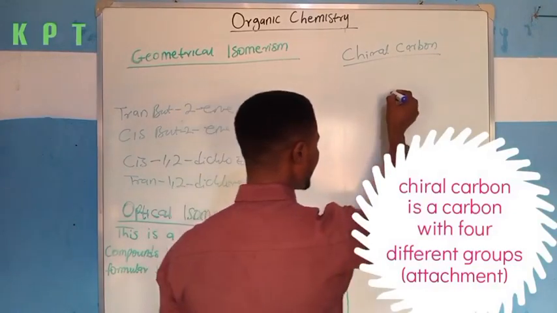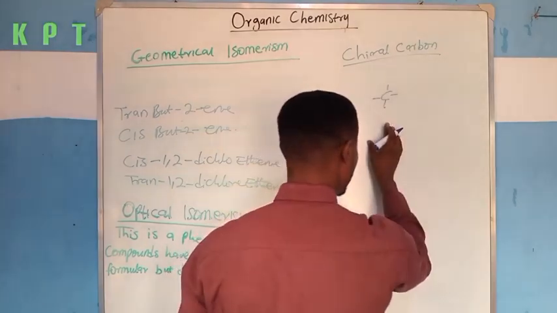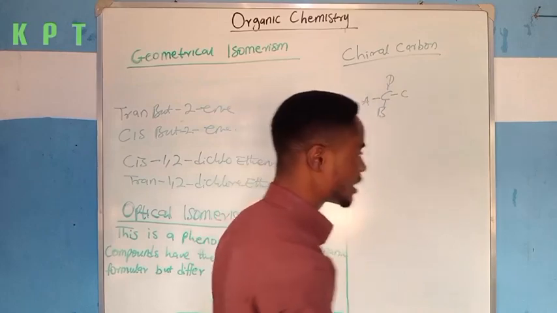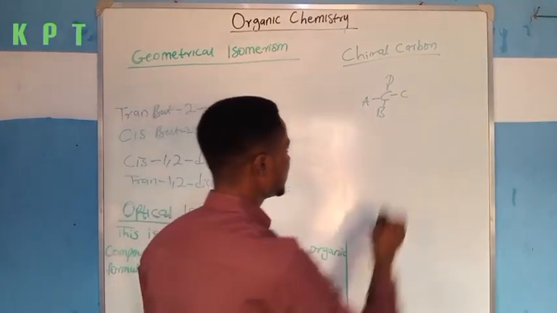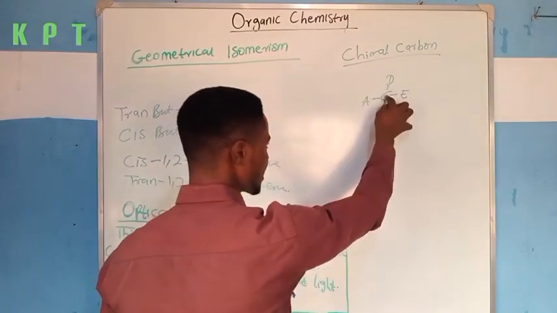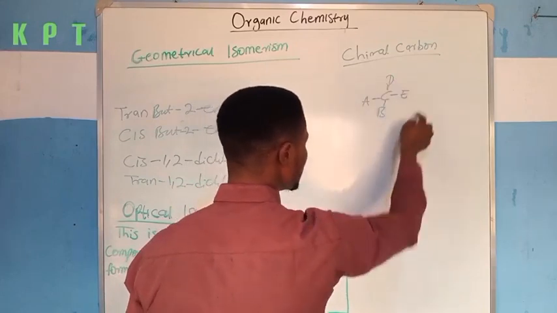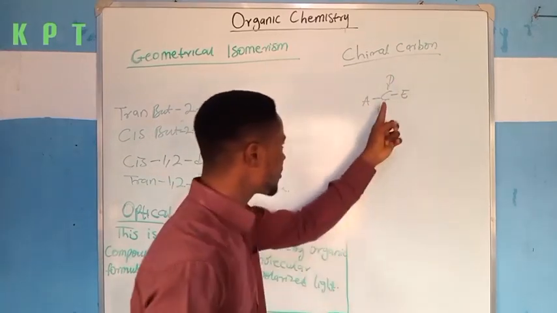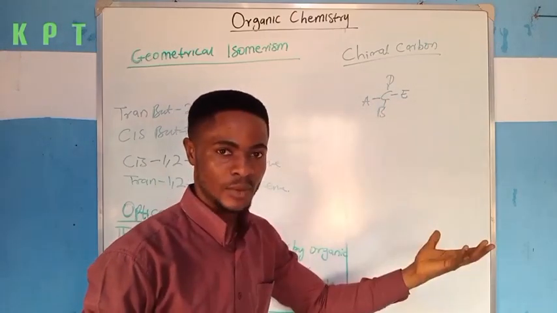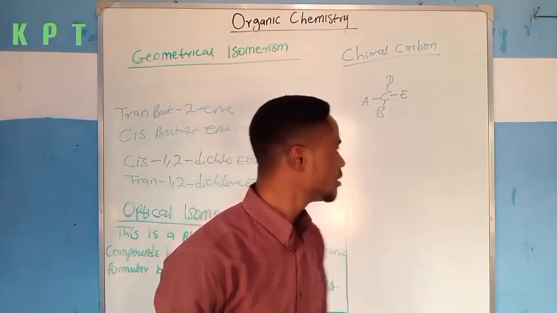For instance, if you have a carbon atom like this, it must have four attachments, and you have A, B, C, and D attached to it. I'm trying to use arbitrary letters. Okay, let me use E here. If I have a carbon attached to four different species, A, B, D, and E, then because this carbon atom is attached to four different species, this carbon will be called a chiral carbon. Like I said, a chiral carbon is a carbon that is attached with four different species.